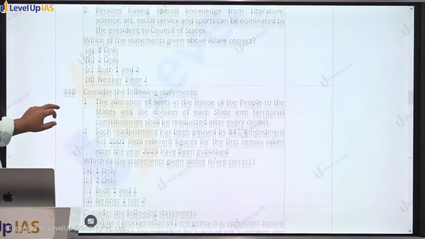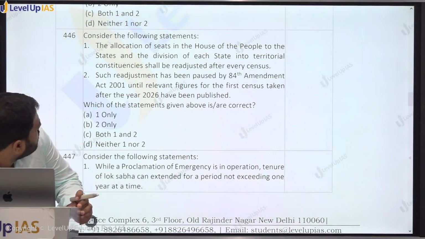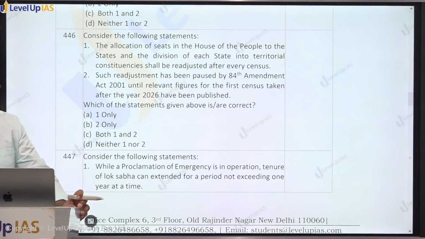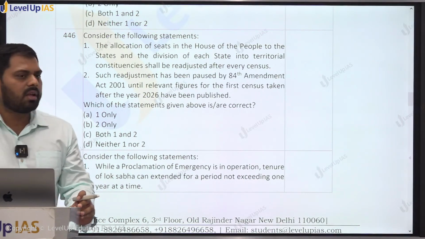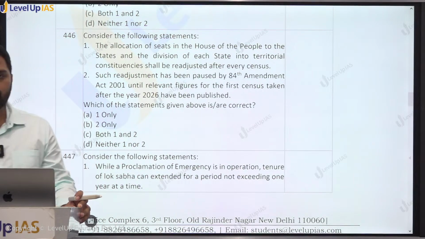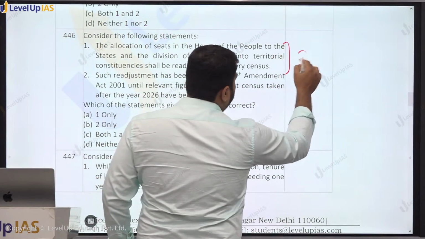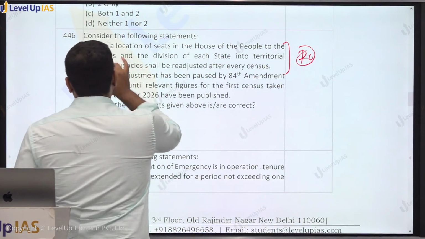Moving on, 446. Consider the following statements. The allocation of seats in the House of the People to the states and division of each state into territorial constituencies shall be readjusted after every census. तो ये delimitation की बात कर रहा है. Originally, Constitution of India provided that delimitation has to be conducted after every 10 years, after every census has been done. So this statement is true.